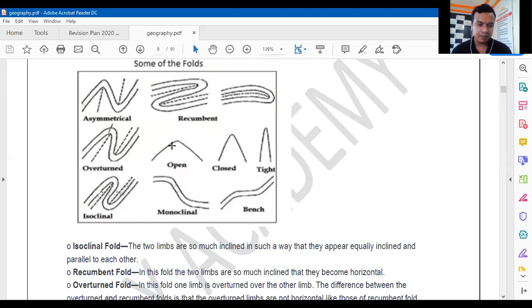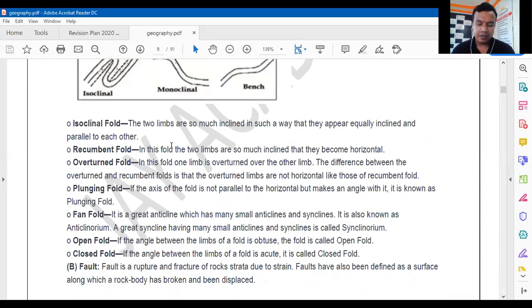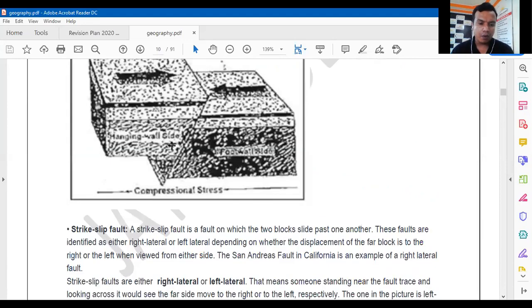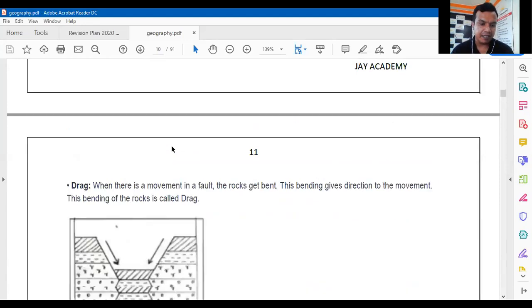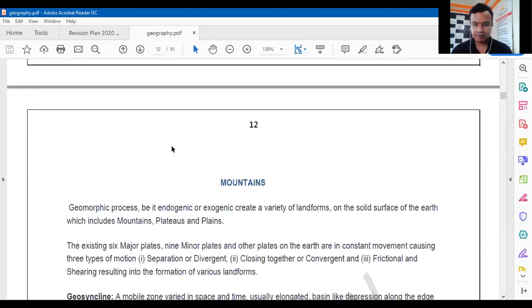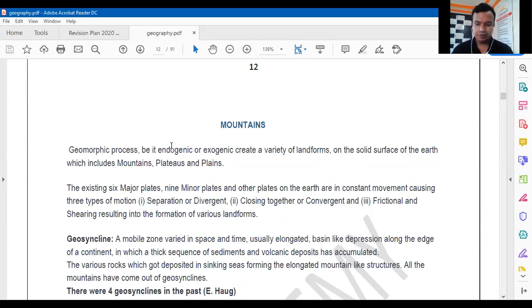In the compressional forces, the fold mountains are created like this. See here, due to the compressional forces, the folds are created and that leads to the formation of the fold mountains, while due to the upward and downward movement, there is formation of the block mountains or valleys, that is the rift valley or the ramp valley. Any doubts about it? Am I audible to all of you? Any doubts?